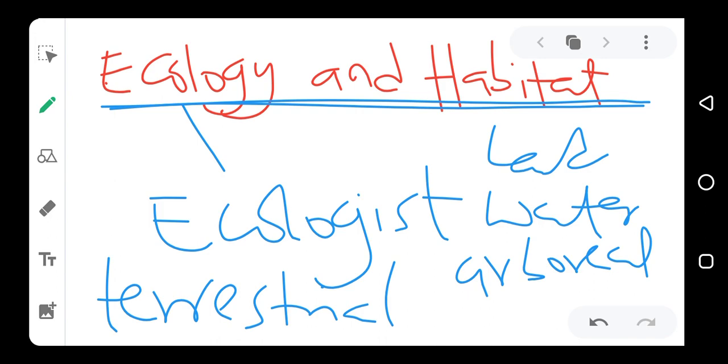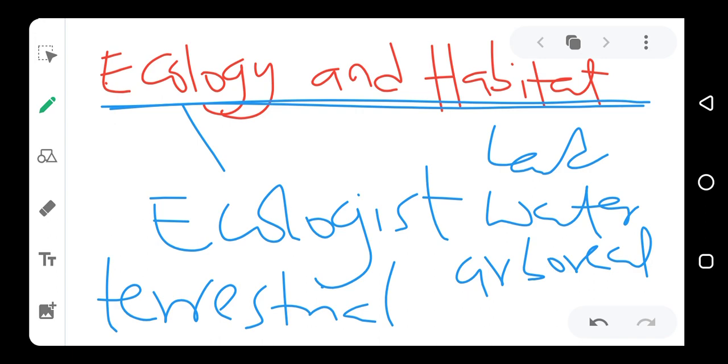The environment on the land is called a terrestrial environment. So land habitat is also called terrestrial habitats. And organisms that live on land or terrestrial habitats, they are called terrestrial organisms. Therefore, man is a terrestrial organism because we live on land. Cow is a terrestrial organism.